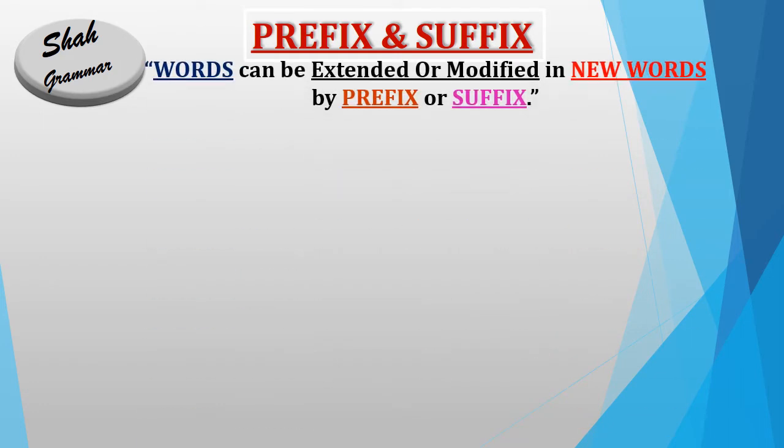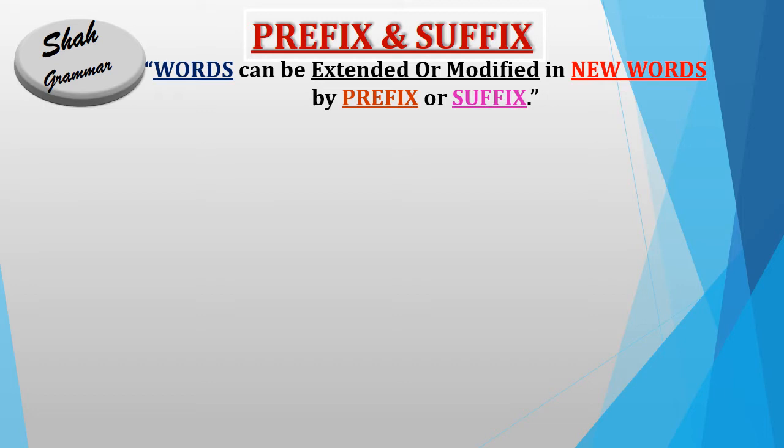Words can be extended or modified into new words by prefix or suffix. It means that words, with the help of a prefix or suffix, can be modified or extended and changed into new words with new or different meanings, such as a verb changed into a noun or adjective, a noun changed into a verb, adjective, etc. One important thing: the word which is changed by the help of a prefix or suffix is our actual or base word. It is called the root word.